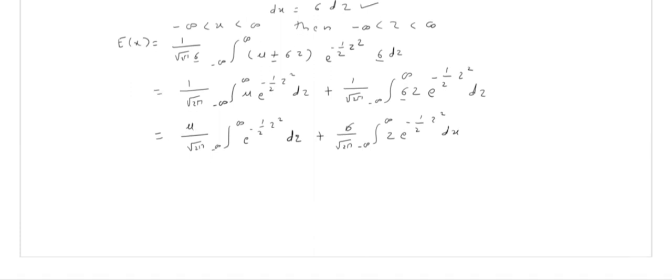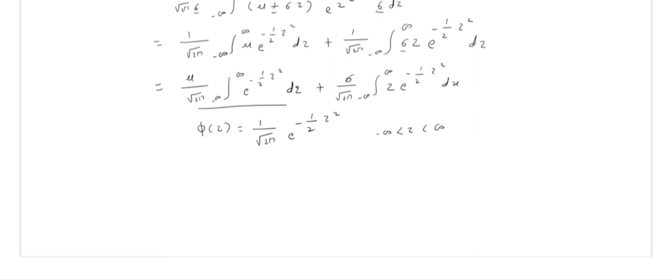Now, if you observe my first integral, this is my first integral. Fine. If you observe the value of φ(z), that is the PDF of the standard normal distribution, it is 1 divided by root 2π e raised to minus half z squared, isn't it? And the range of z over here is minus infinity to infinity.